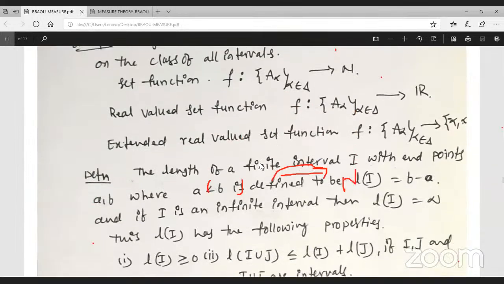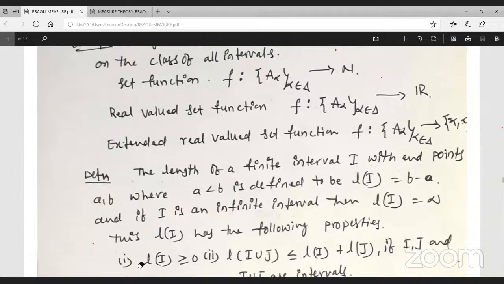Now, a class of finite intervals. Observe here, for a finite interval with endpoints (a, b), the length of the interval is defined to be b minus a.